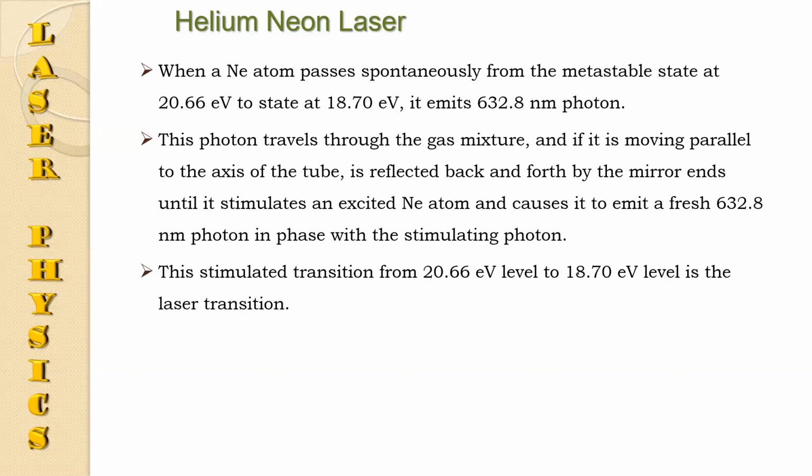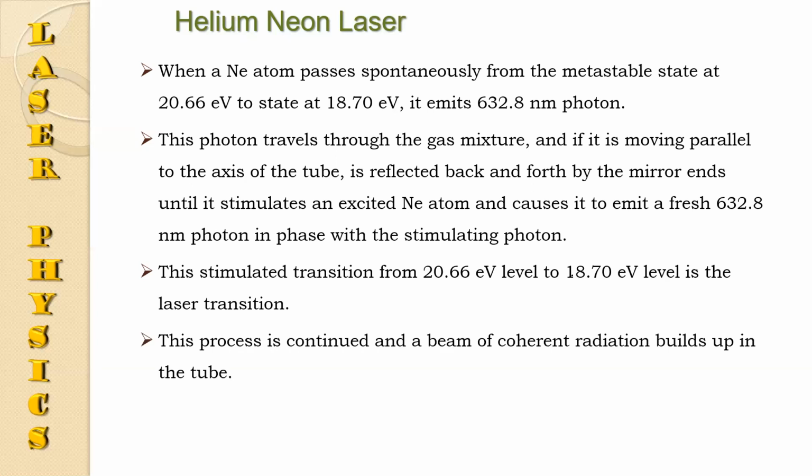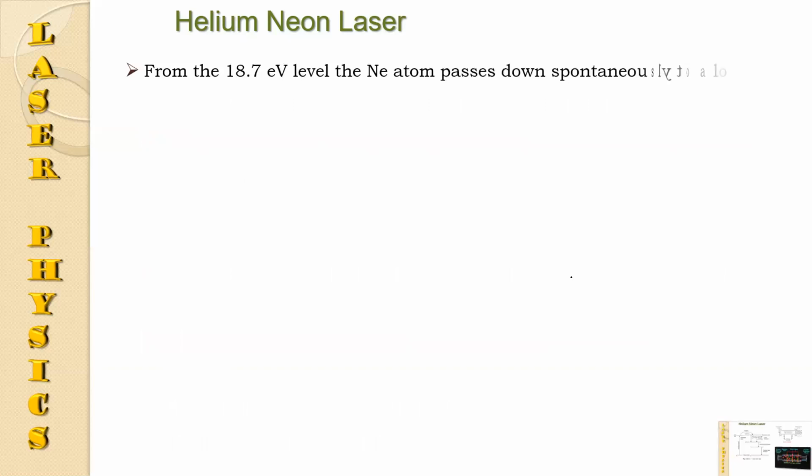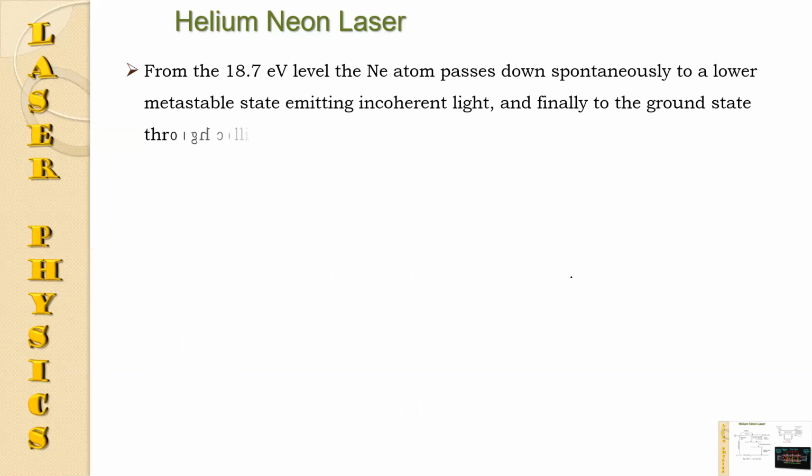Then the de-excited neon, having reached the level 18.70, goes further down by spontaneous emission to another level with incoherent light, and then it finally goes to the ground state by a non-radiative transition.